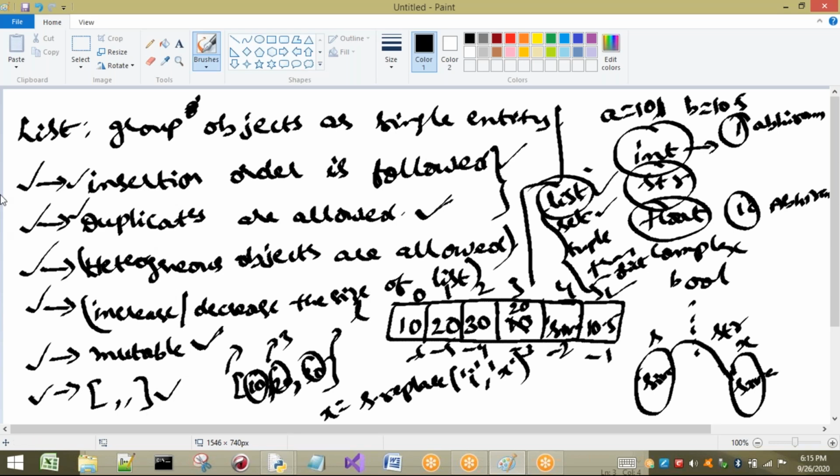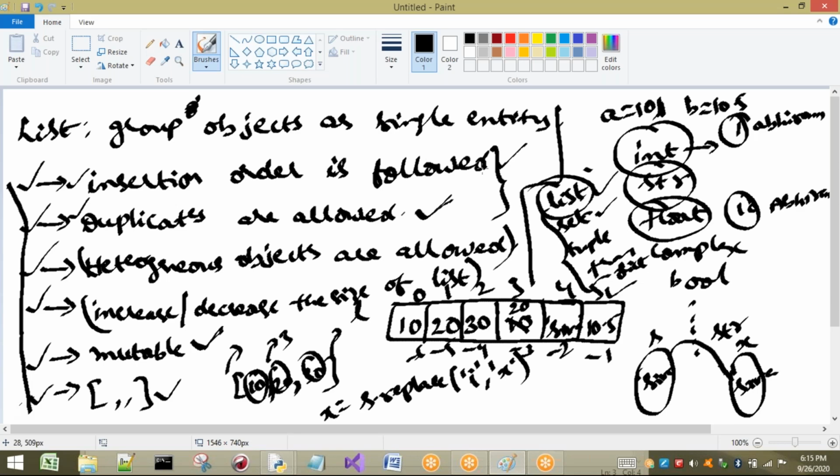Anyway, if you are coming to the list, we have to remember all these points. Then we can go to examples. Right. Now let us go to examples. Once again, I am repeating because these points are very important, and the generally used concept is list.